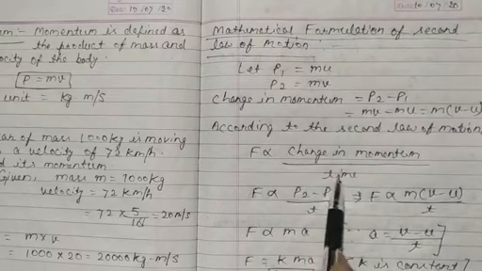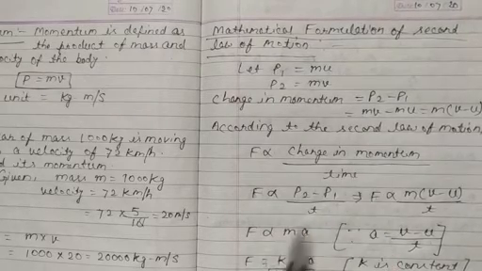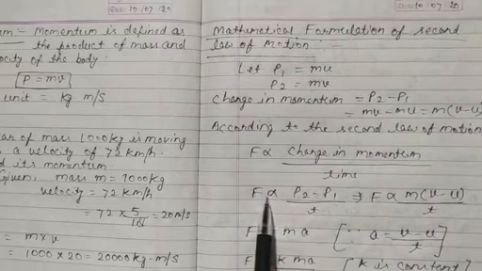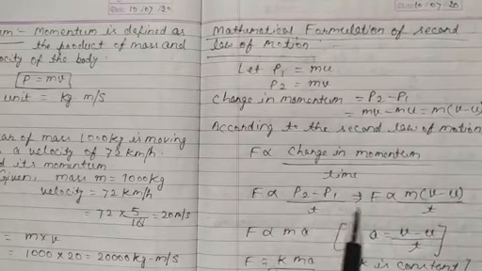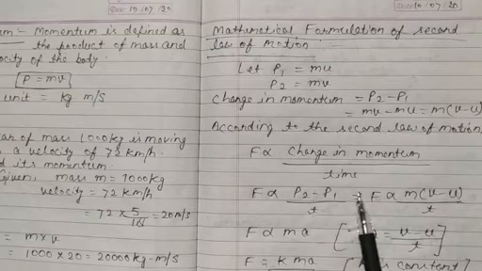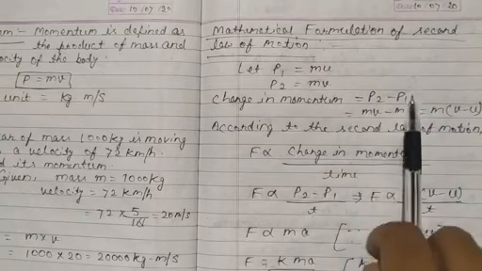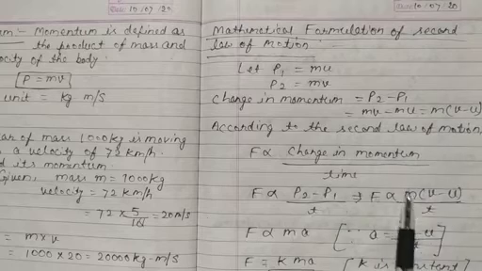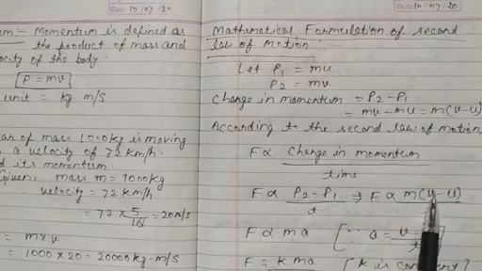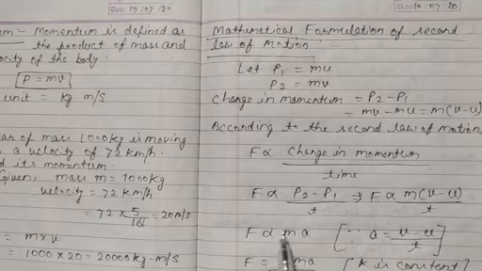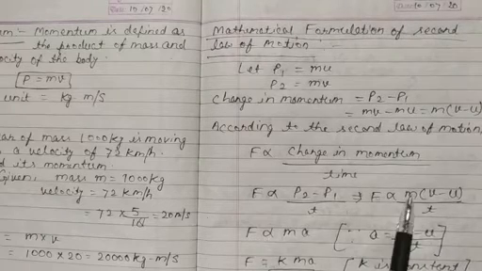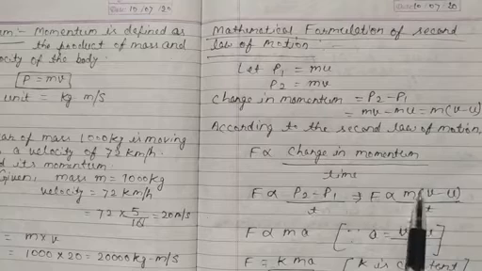F is proportional to P2 minus P1 upon t, or putting the value, m times v minus u upon t. We can write F proportional to m times v minus u upon t.